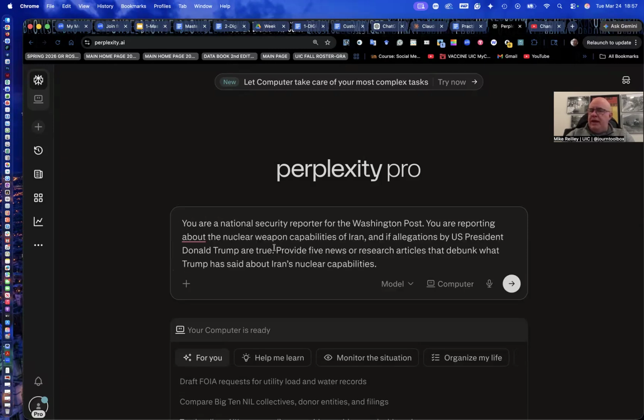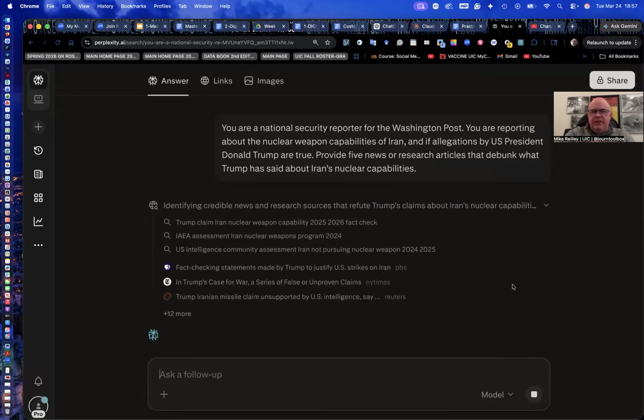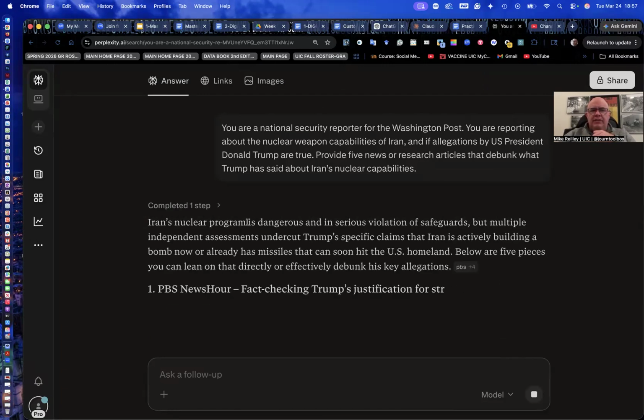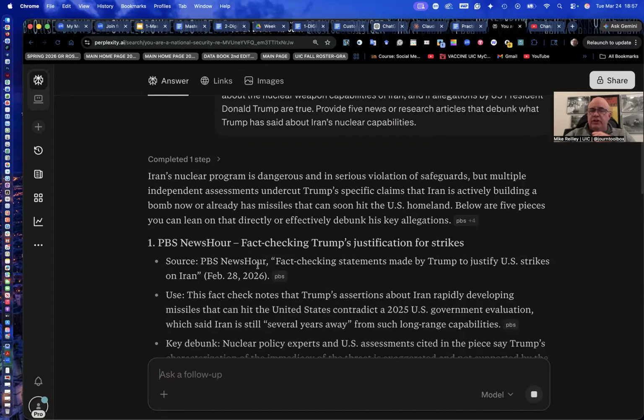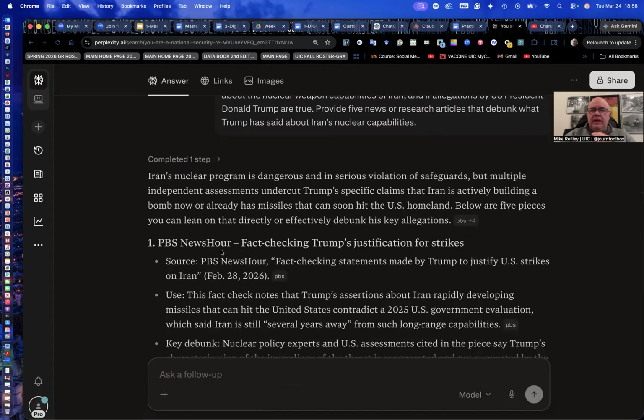So I'm going to just cut and paste this in, and you can do this as well if you have Perplexity open. Hit submit. And I do ask that you do this because that way you get your own experience. You might get some different answers. What's cool about this tool is it goes through and starts to organize the information. It does a really good job of organizing that. It provides footnotes and links. So here's the footnote here. It's a link to this PBS article. It gives me a little headline and then a quick little summary, where it comes from and the date.